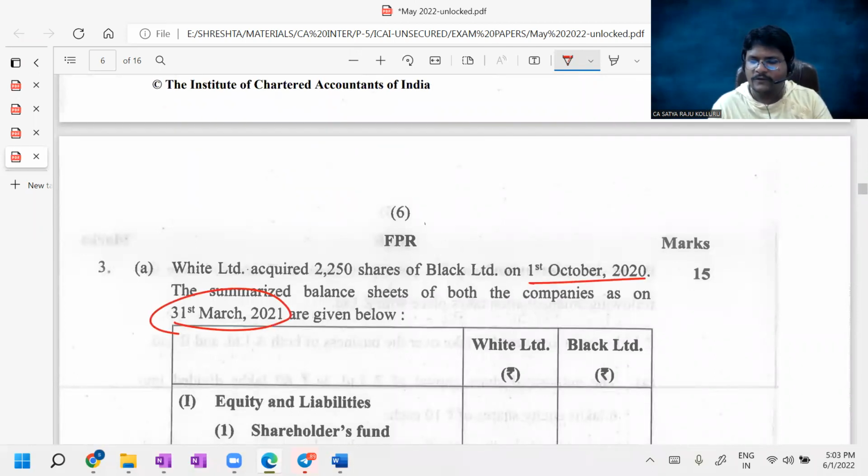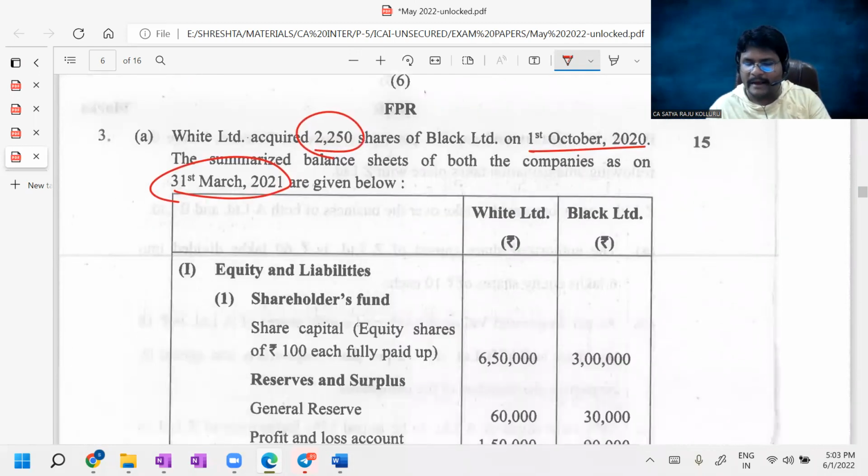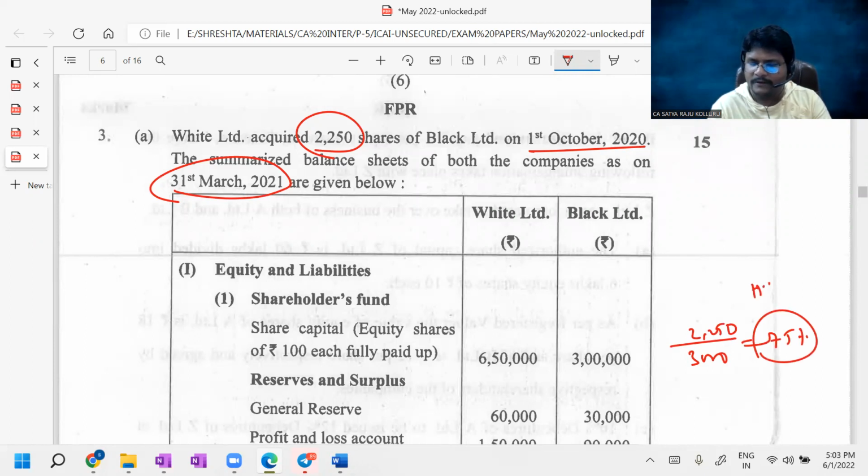Date of acquisition is 1st October 2020. Number of shares acquired were 2,250 in Black Limited, out of 3,000 shares. If 2,250 were acquired, that means 75%. Holding interest 75%, minority interest 25%, date of acquisition 1st October 2020, date of consolidation 31st March, which is the first C, cutoff date.